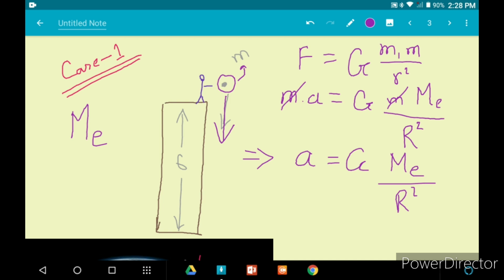This acceleration is the gravitational acceleration, right? This is the acceleration produced on an object due to the force of gravity. We denote this gravitational acceleration with a small g. Now let's calculate the gravitational acceleration for our planet Earth.